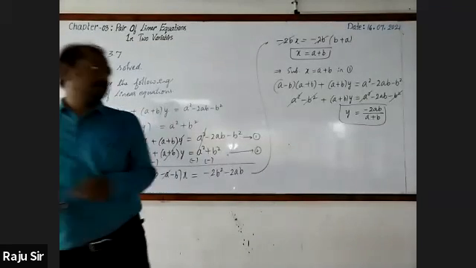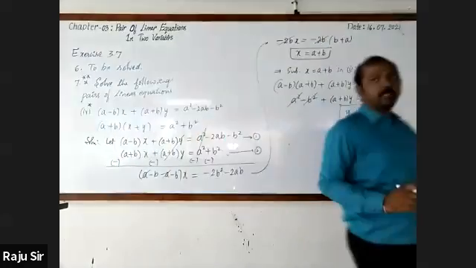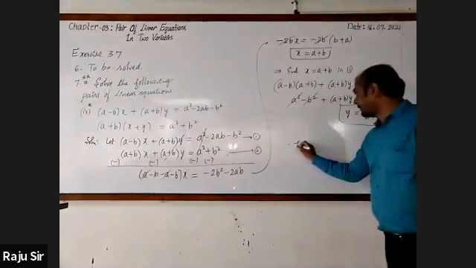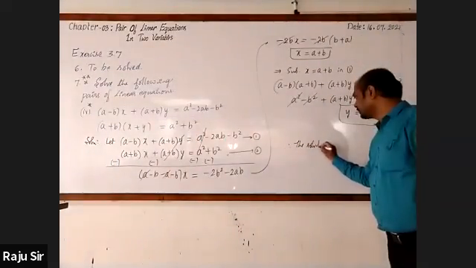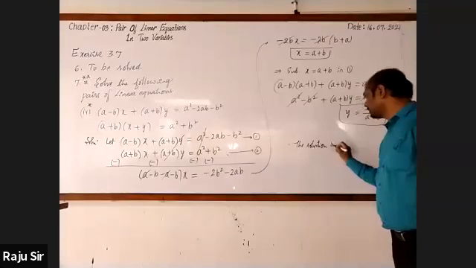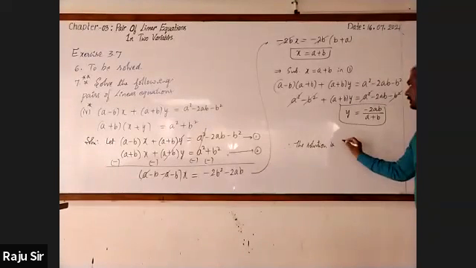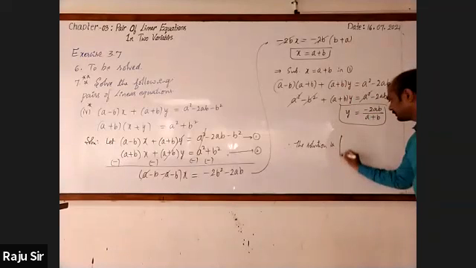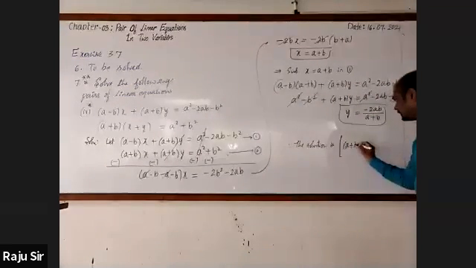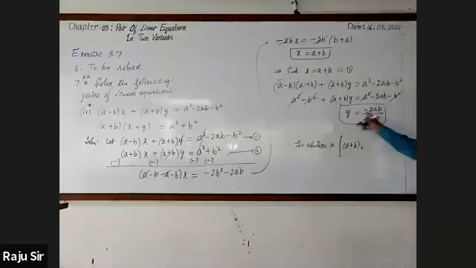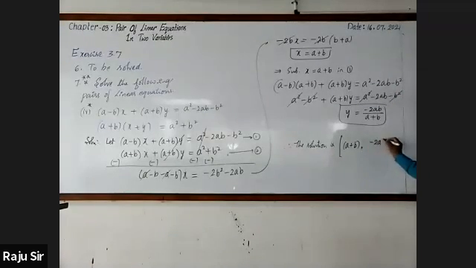It's correct. You may write the conclusion. Therefore, the solution is x is a plus b and y is minus 2ab by (a plus b).